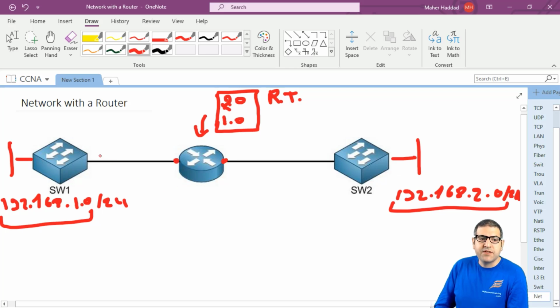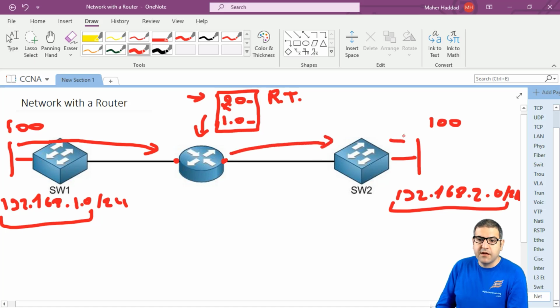All right. So now let's imagine we have 100 devices here, and 100 devices here. Any traffic coming from here to the router going to 2.0 is no longer looked up in a MAC address table, but the router checks the IP. Okay, this is coming from 192.168.1.0. Where is it going? Going to 2.0. So we check in the routing table. Oh, I know about 2.0. It has to go out from this interface, and then he forwards it to here. And then the switch will resolve it on the MAC address and send it to the destination.